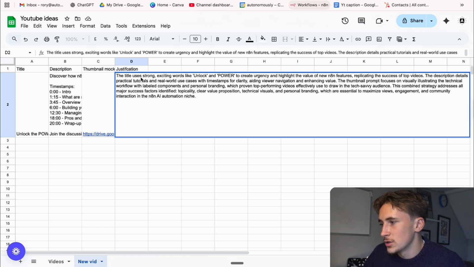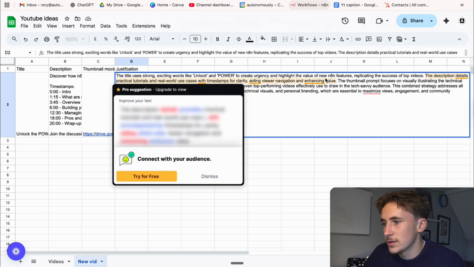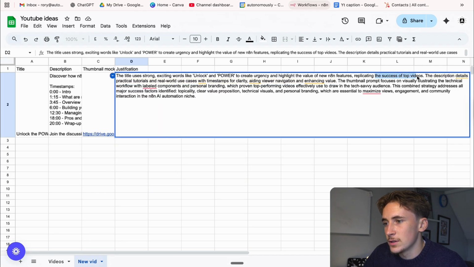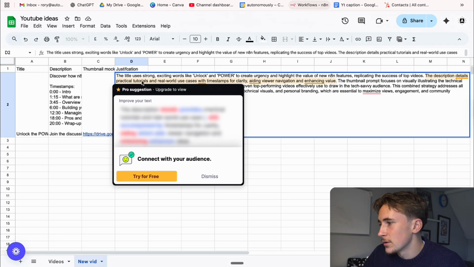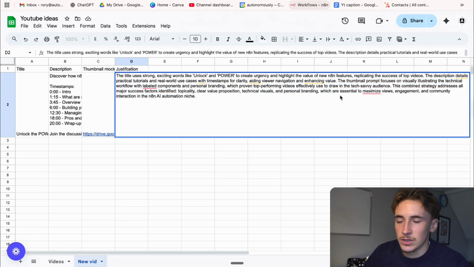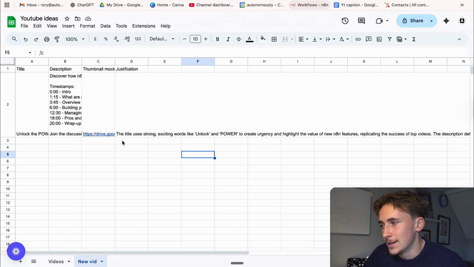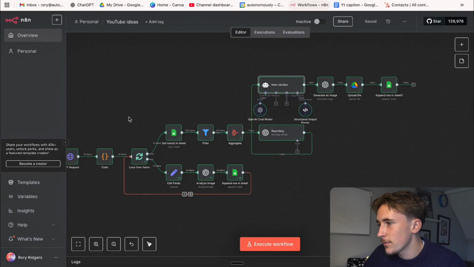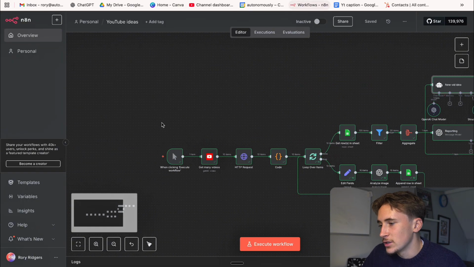It says the title uses strong, exciting words like unlock and power to create urgency and highlight the value of N8N's new features, replicating the success of the top videos. The description details practical tutorials and real-world use cases with timestamps for clarity, aiding viewer navigation and enhancing value. And then, of course, you can read the rest here, but this is just a justification of why it did everything it did here. So then, we have kind of a breakdown of what actually went on here.